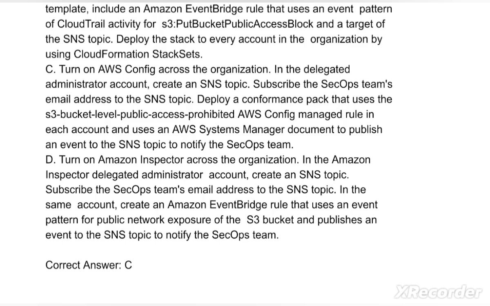Option D. Turn on Amazon Inspector across the organization. In the Amazon Inspector delegated administrator account, create an SNS topic. Subscribe the SecOps team's email address to the SNS topic. In the same account, create an Amazon EventBridge rule that uses an event pattern for public network exposure of the S3 bucket and publishes an event to the SNS topic to notify the SecOps team. So the correct answer is option C.